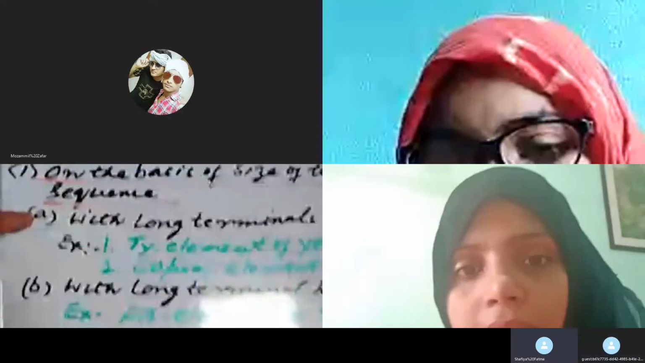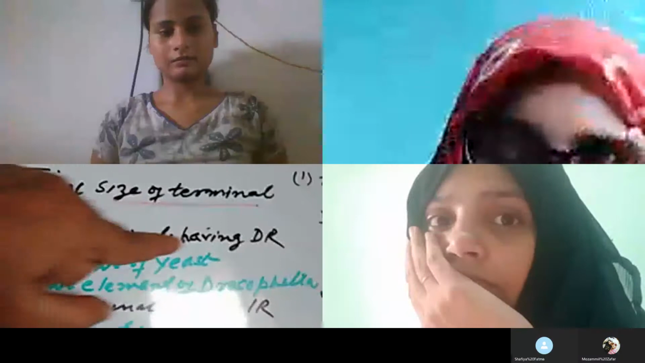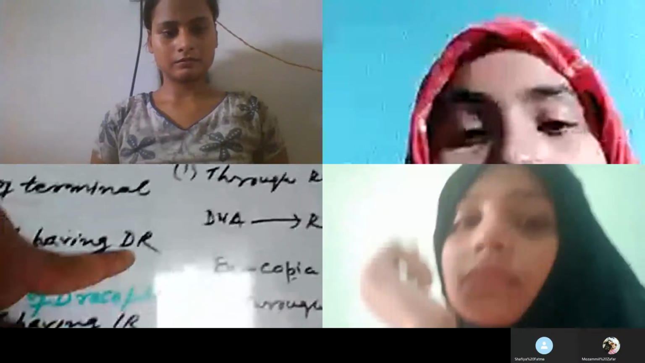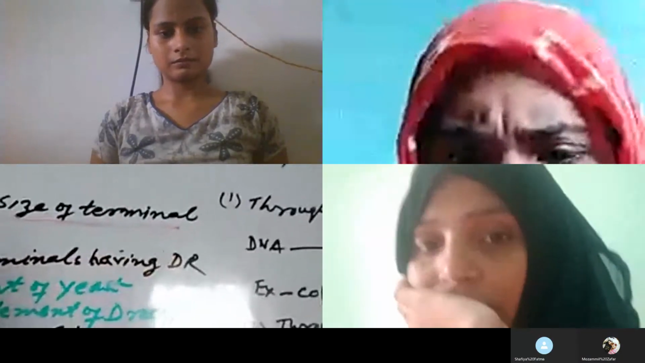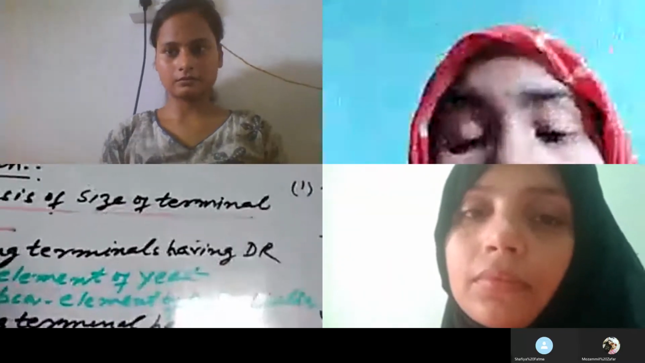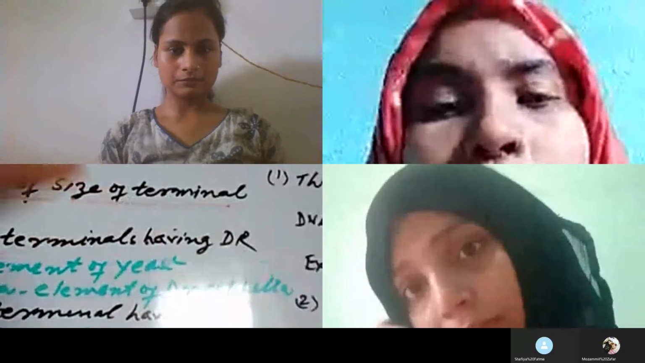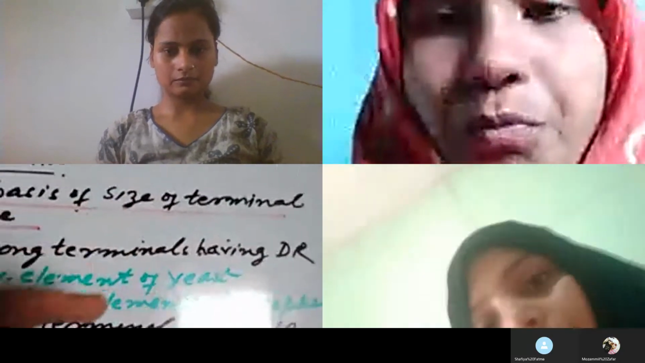I have written here 4 types of eukaryotic transposons. Number 1, with long terminal having direct repeat. DR stands for direct repeat. Let us look at the first type. Transposons with long terminals having DR. What does it mean? It means that the terminal end of the transposon is long, and that long terminal end has the direct repeat sequence. So this is the first category.